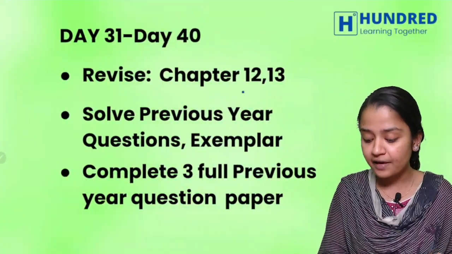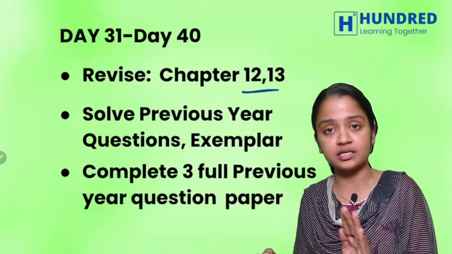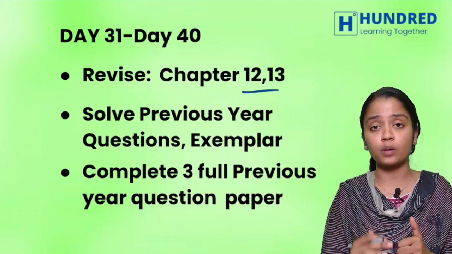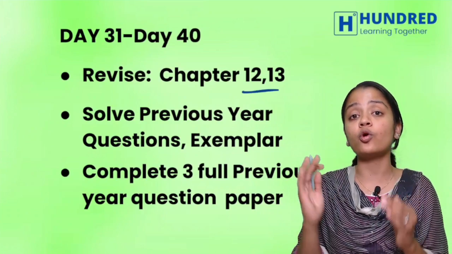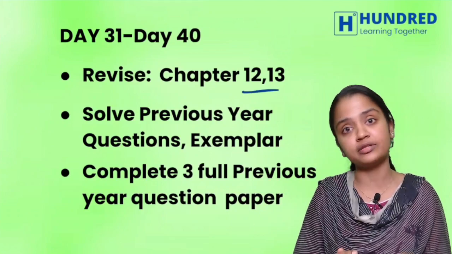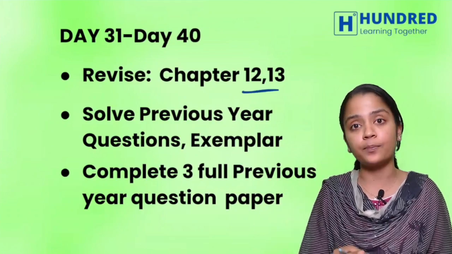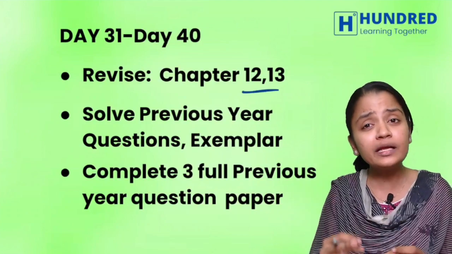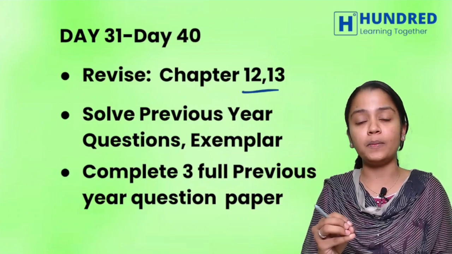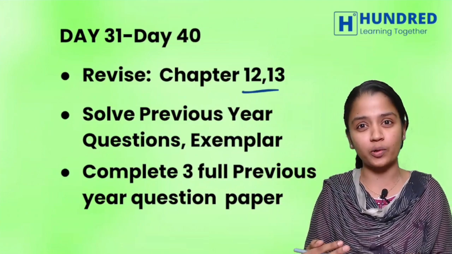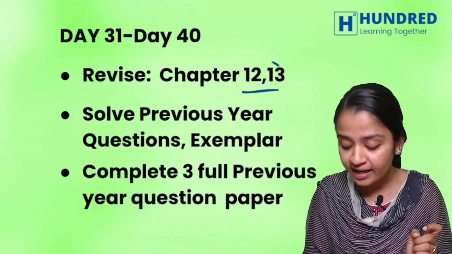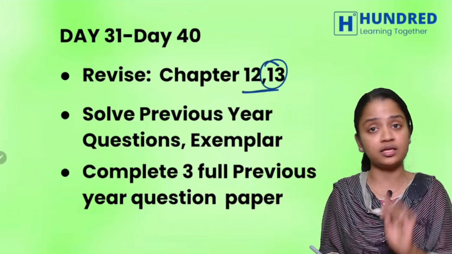And here I have mainly given the 12th chapter and 13th chapter. The 12th chapter, LPP, is very easy, and the 13th chapter is probability. Everyone will be focusing on the calculus part and they will forget the probability part. You shouldn't make that mistake, because only in the probability part we will be losing marks. There are basically only 3 concepts, but you won't be able to understand the question properly, whether it is conditional probability or Bayes theorem. So concentrate well on the probability part.